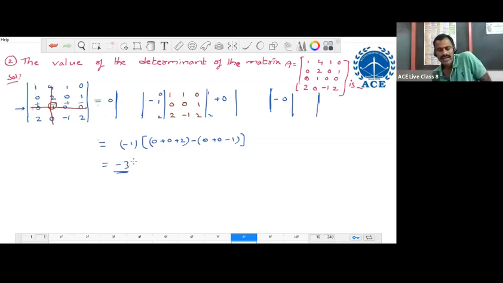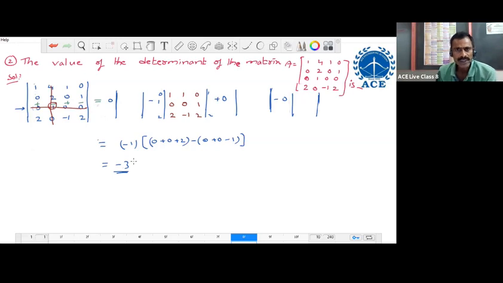So like this, whenever a higher order determinant is given, directly don't expand. Just observe the elements and check whether some elements are zeros or not. Zeros are present in the determinant. Try to identify the row or column with more number of zeros and expand along that row or column. It is a method.